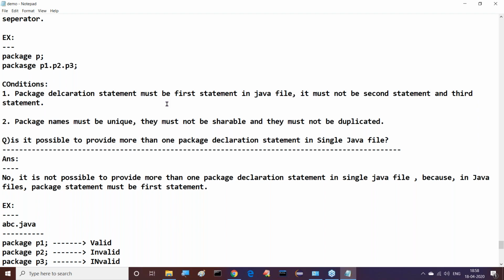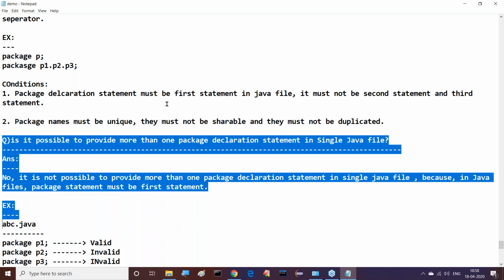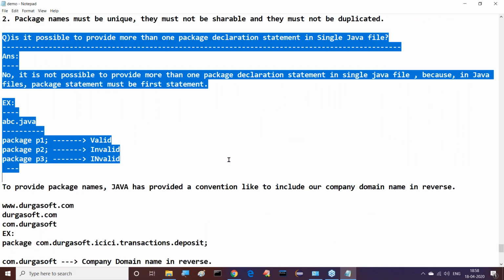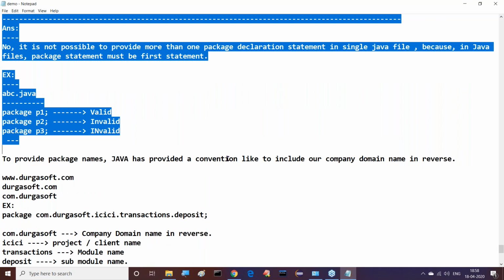Next, immediately we have a question. Is it possible to provide more than one package declaration statement in a single Java file? Answer is no. Why? Because in Java files, the package statement must be the first statement. Right, sir. Example I've given: abc.java, package P1 valid, package P2 invalid, package P3 invalid.